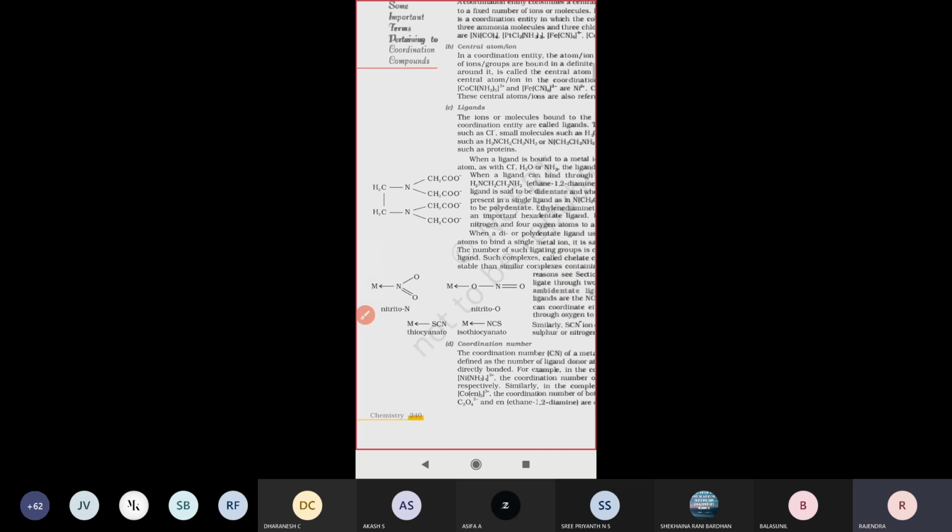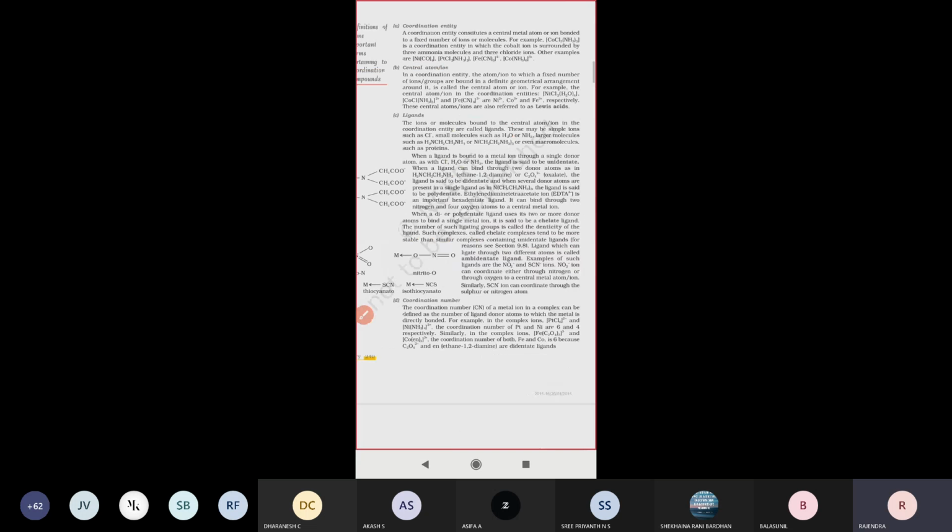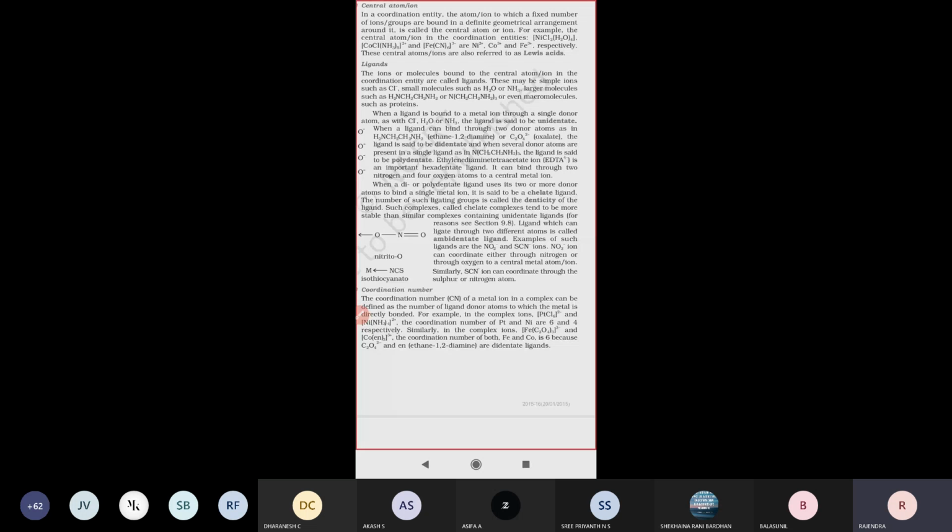Next one, see that. These ligands again have two types: one is chelate ligands, another is ambident ligands. Let us see what they are.